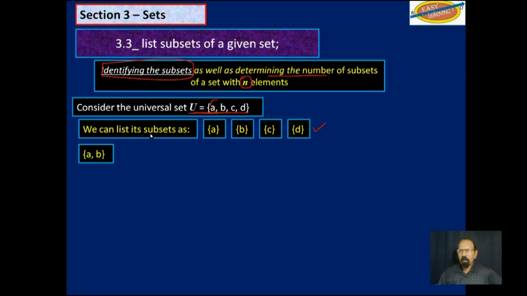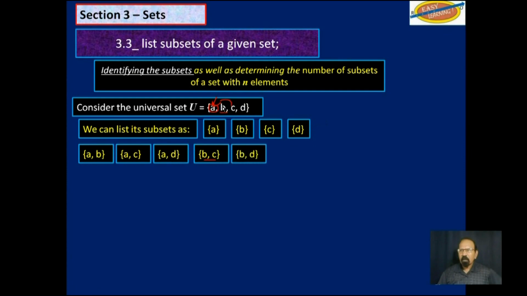A, B, that's this one. Then A, C, that's that one. Then A and D, that's that. So now we could skip A and begin at B. So you have BC. You also have BD. And then finally you have CD, so far with two elements. Up here we have one element. Down here we have two elements in the subset.